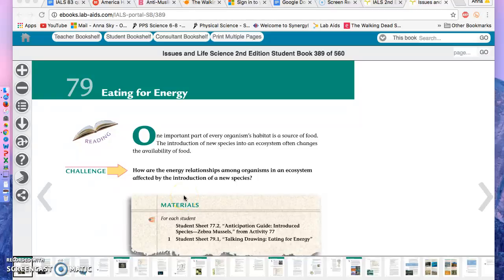Eating for energy. One important part of every organism's habitat is a source of food. The introduction of a new species into an ecosystem often changes the availability of food. How are the energy relationships among organisms in an ecosystem affected by the introduction of a new species?